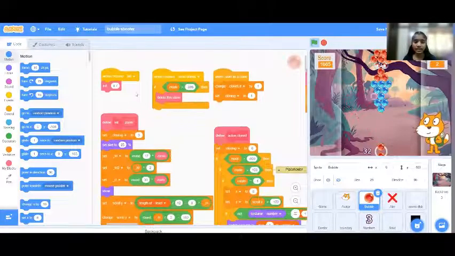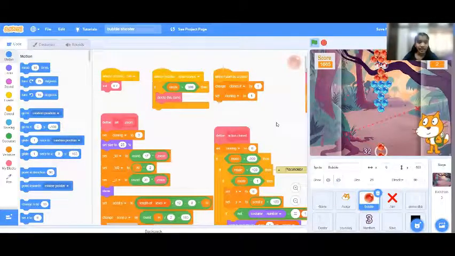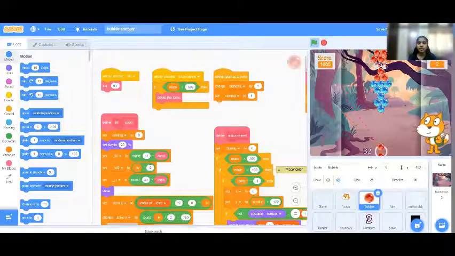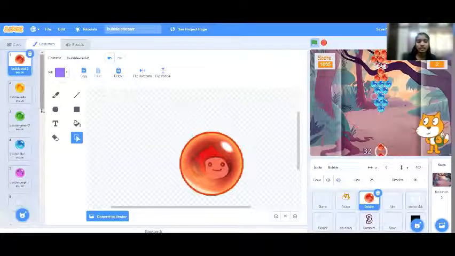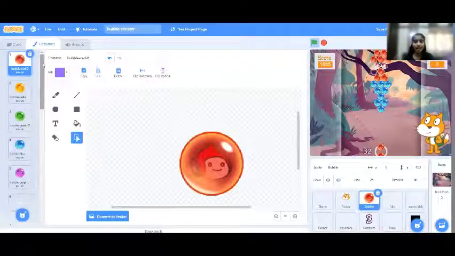First of all, initiate the number of lives. I've given 0.7. Before we go, I really want to tell you about the bubble thing. I forgot to mention in the previous video that in the bubble thing, we are going to be in the costume sections, and what the characters are. I should have mentioned it in the designing part, but I'm just telling you right now.